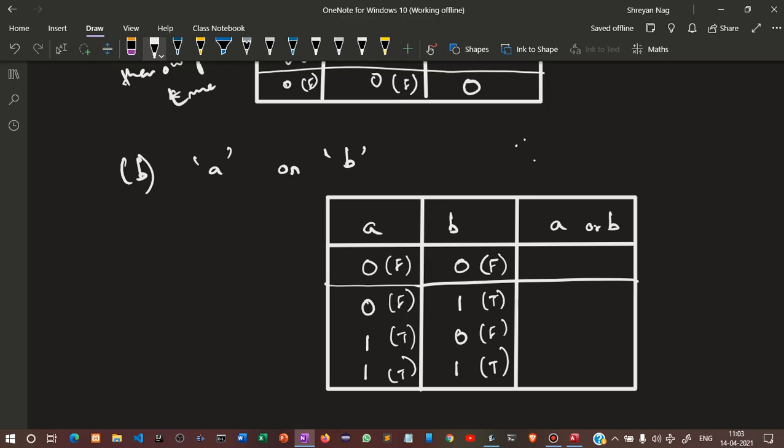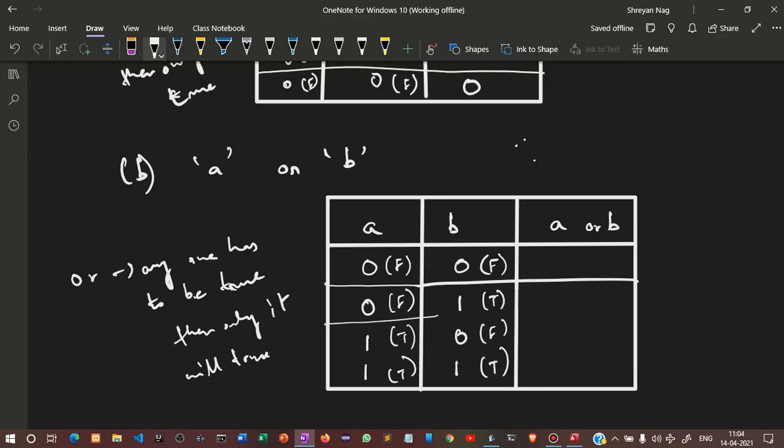So ultimately, and says that both have to be true, then only the output will be true. For or, anyone has to be true, then only it will be true. So let us make the gaps.